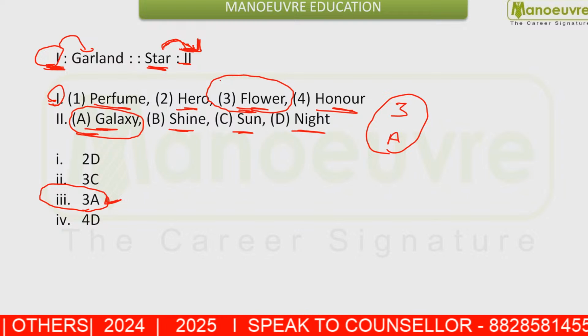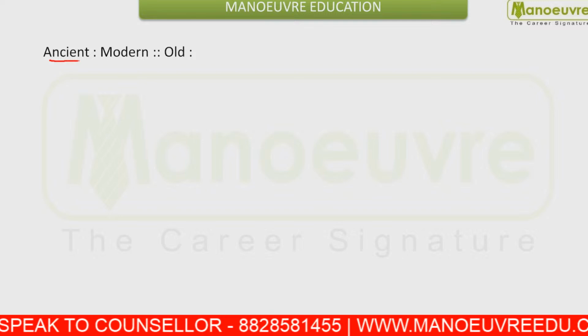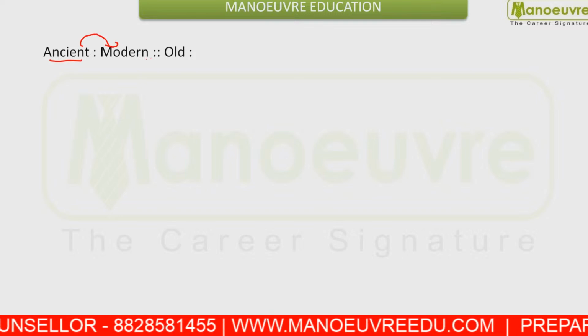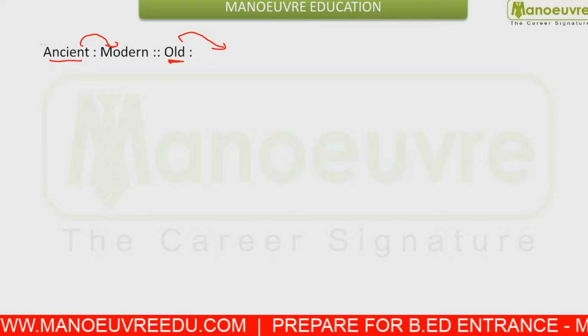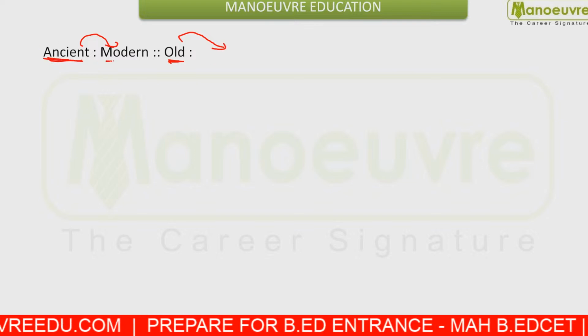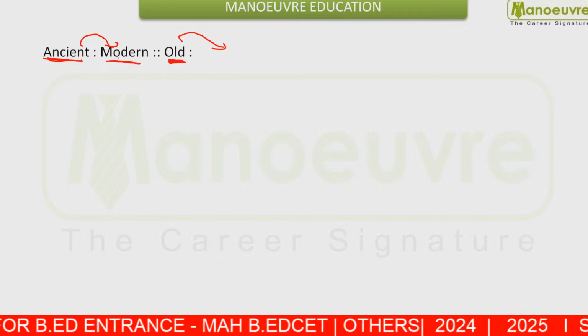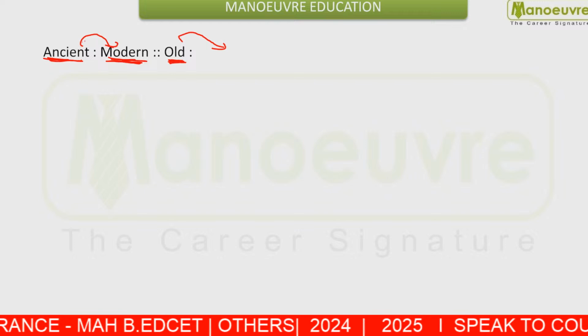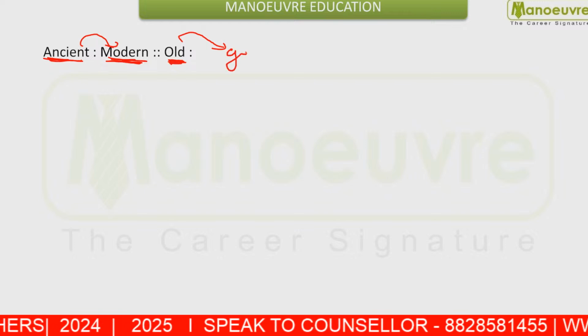Moving next. Ancient is related with modern. In the same manner, old is related to what term? If ancient is related to modern, what is old related to? You know, modern is the modification of the ancient. Modification of old is what? That is the younger one.